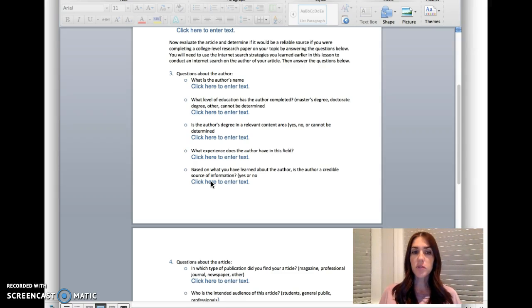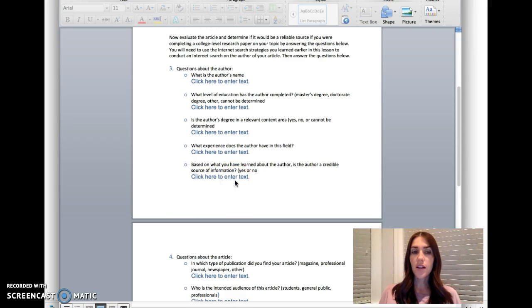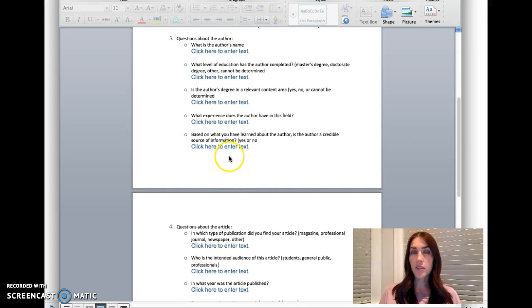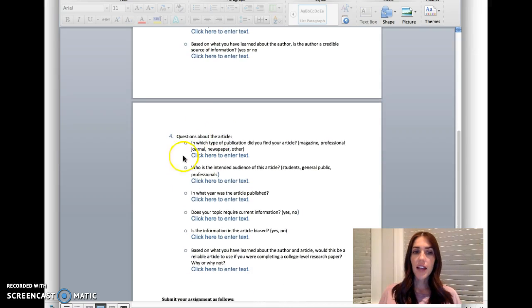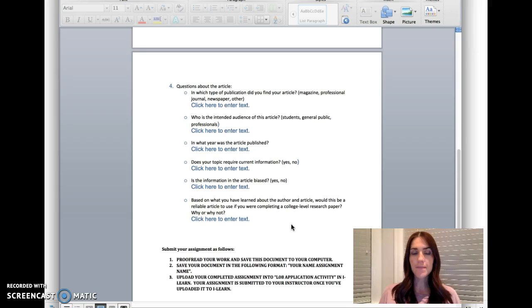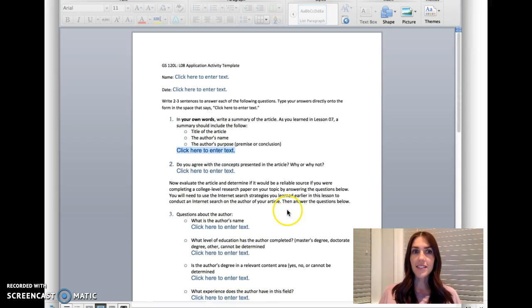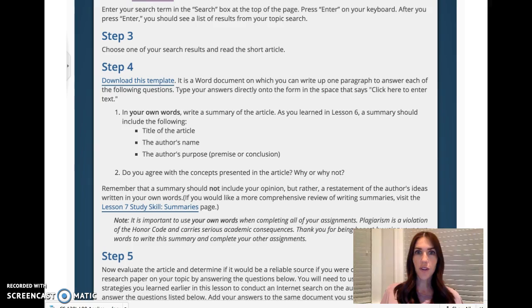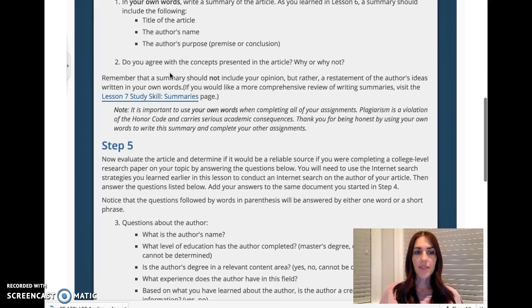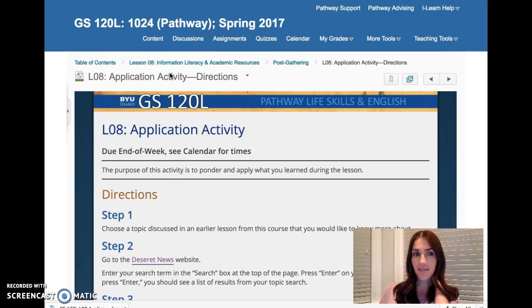Is this author a credible source? And so that's another one. You could maybe say yes, because, and so it could include 2 sentences. Then it has questions about the article. And it will tell you when it's just a yes or no answer. And so you may not need to include that 2 to 3 sentences. So that is your application activity. Just a reminder, it needs to be an article that relates to something we have learned so far in this course. I think that's really the bulk of it.